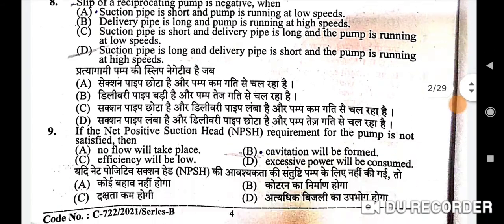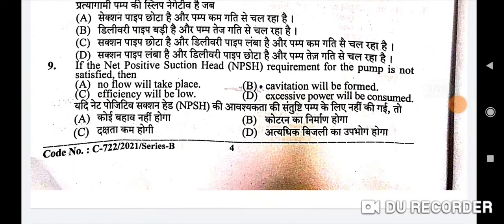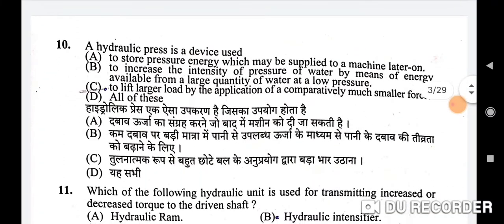Ninth question is, if the net positive suction head NPSH requirement for the pump is not satisfied, then cavitation will be formed. B is the correct option. Next, the 10th question is, a hydraulic press is a device used to lift a larger load by the application of a comparatively much smaller force. C is the correct option here.